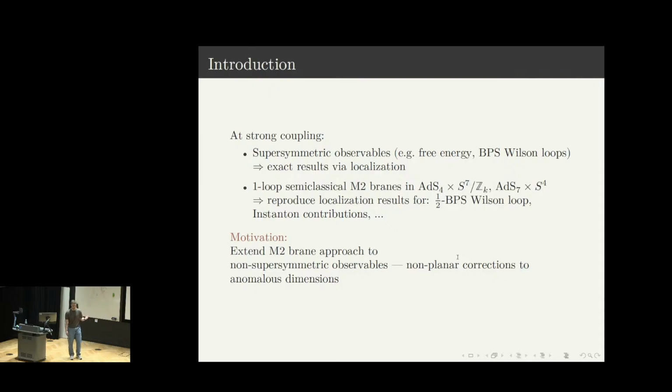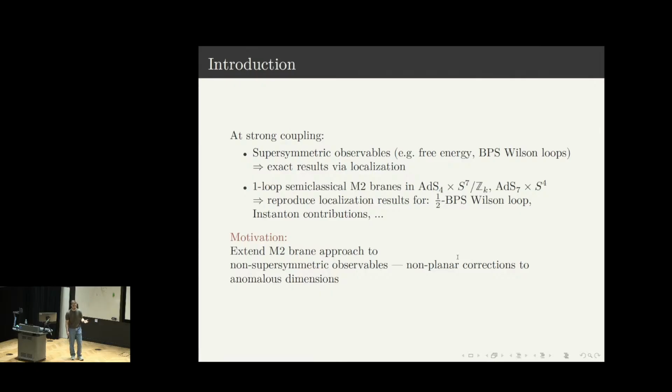the semiclassical approach to M2-Branes in both AdS4×S7 and also AdS7×S4 reproduces the leading terms for these protected quantities. In particular, the 1/2 BPS Wilson loop and instanton contributions to the free energy in both 3-dimensional ABJM theory and 6-dimensional (2,0) theories. This provides a motivation to apply the setup to non-protected quantities such as anomalous dimensions by using this semiclassical M2-Brane approach. So in this talk, I'm going to review the semiclassical M2-Branes and consider one of the examples where